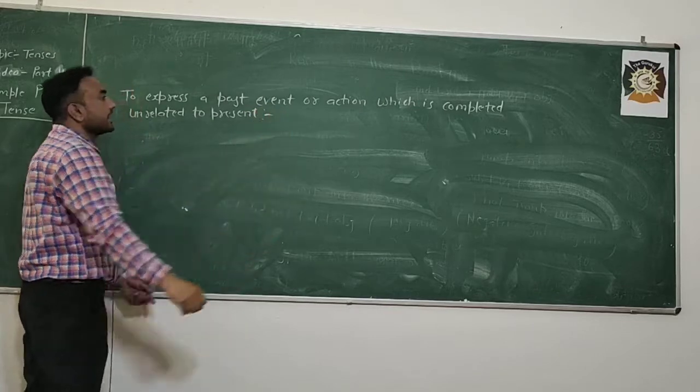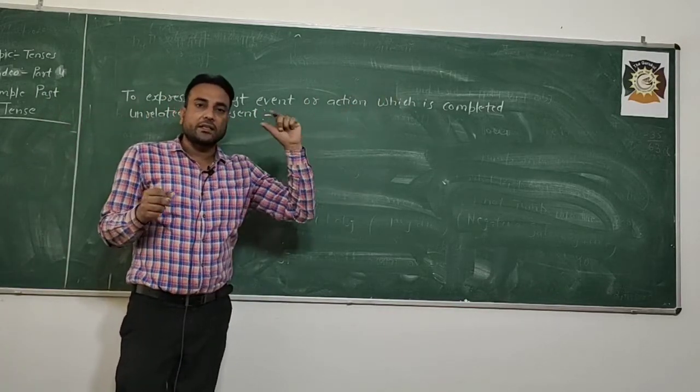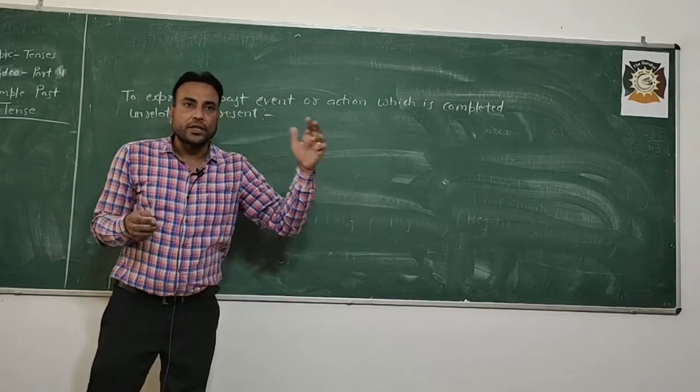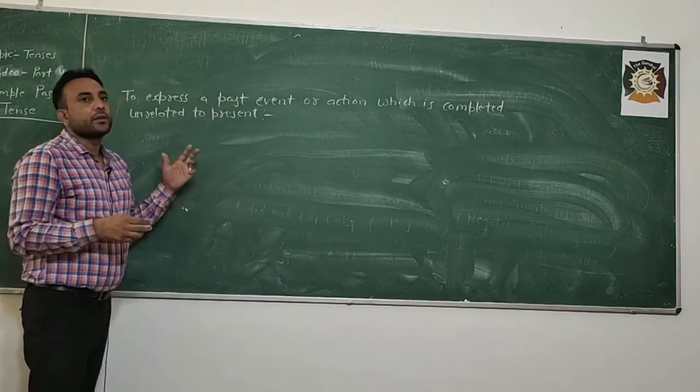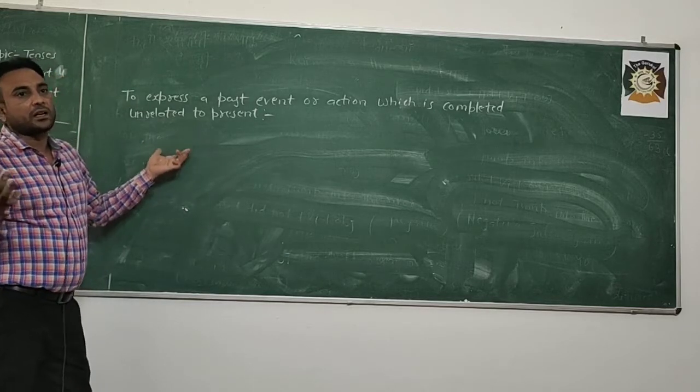Unrelated to the present means it is not related to the present. I have told you that the action started somewhere in the past and finished in the past. So it is used to show such actions or events that are completed.